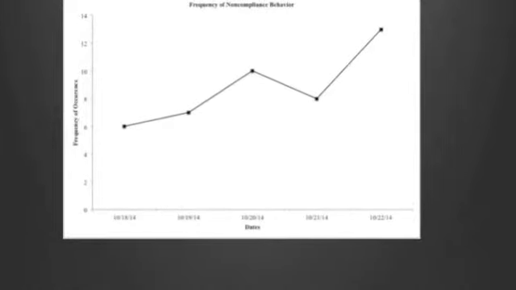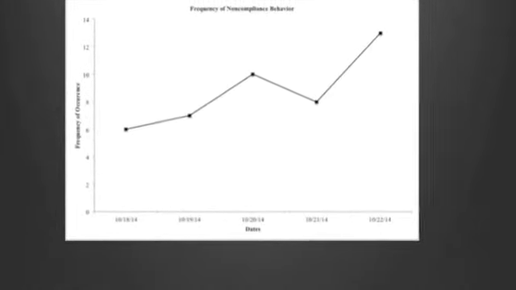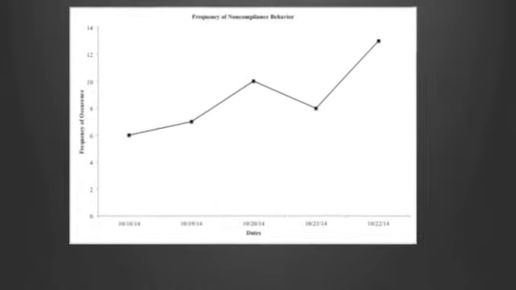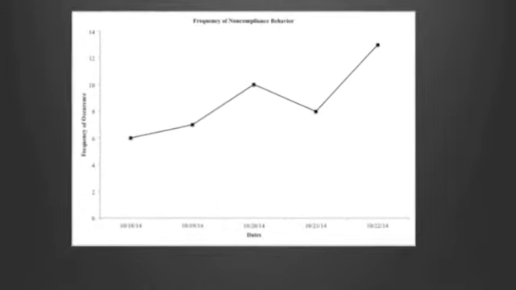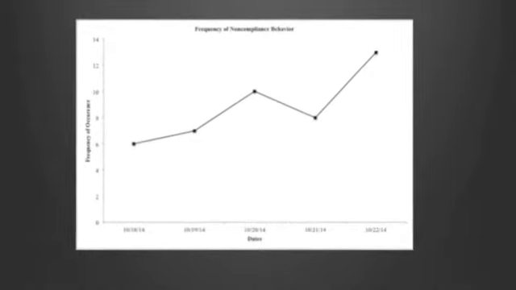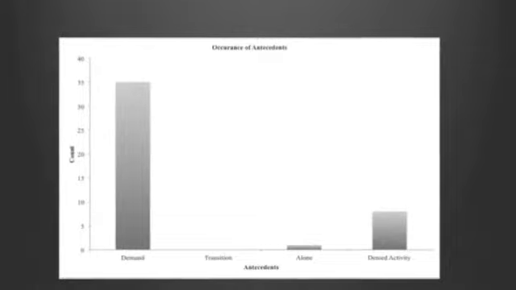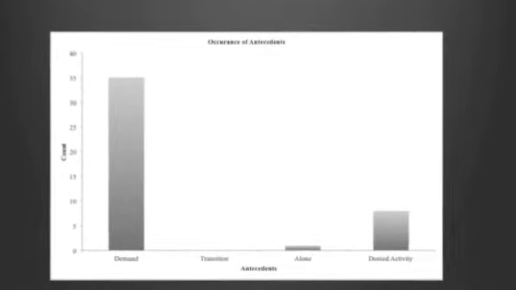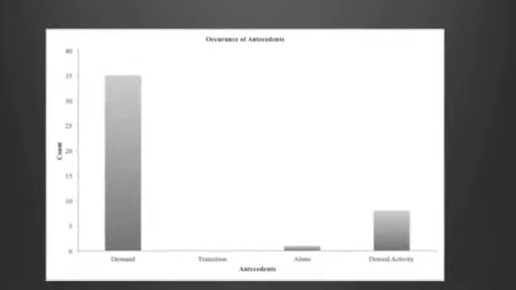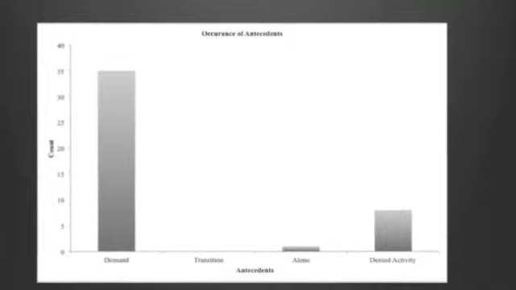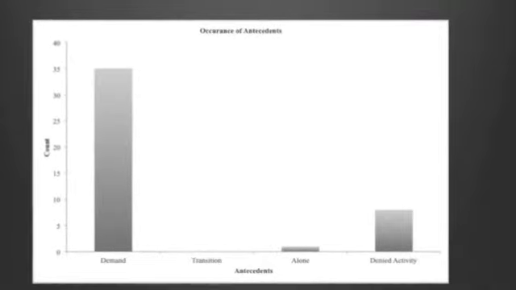During the 5 days of observation, non-compliance behavior occurred 44 times, and the average number of behavioral events occurred 8.8 times per day. The graph depicts this information. The most prevalent antecedent recorded was demand. This occurred 79% of the observation period. 11% of the time, non-compliance behaviors occurred when the client was denied an activity.